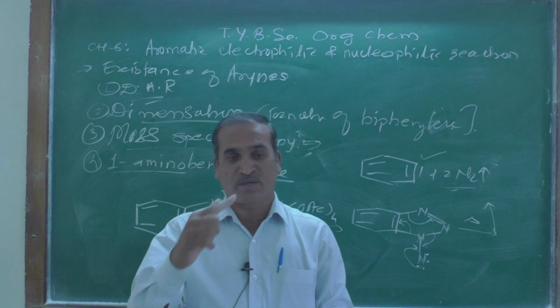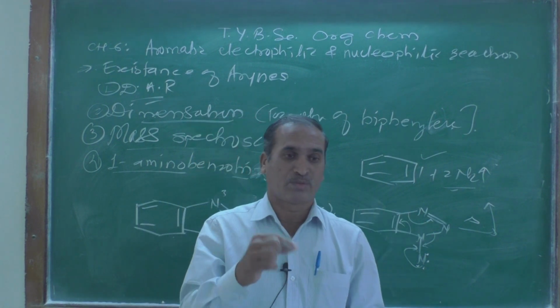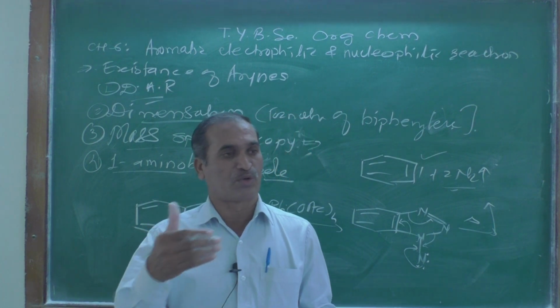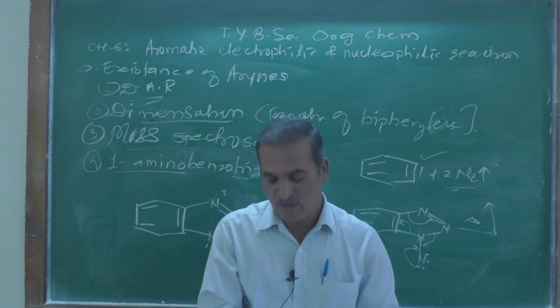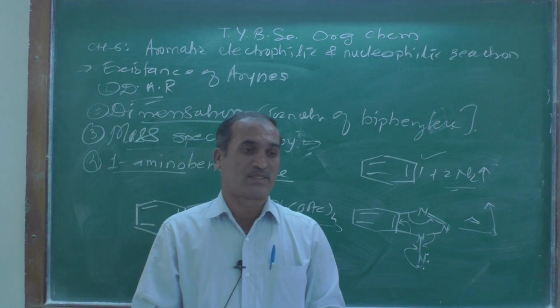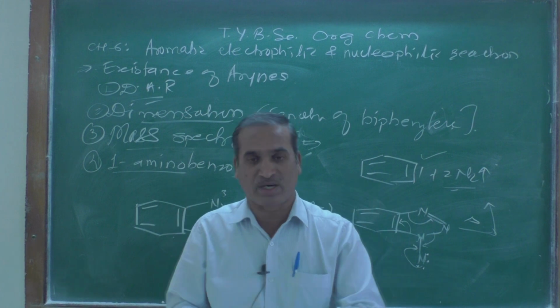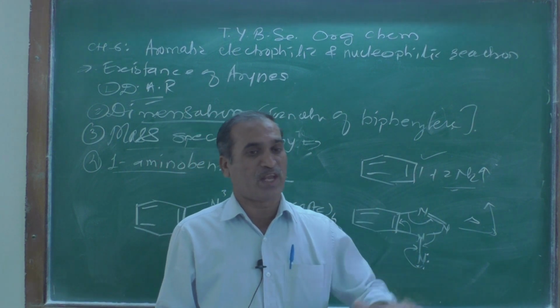Number one, benzyne is treated with furan and undergoes a Diels-Alder reaction; under acid catalyst it produces alpha naphthol, which proved that there is a formation of the benzyne intermediate. The second example is that benzyne itself undergoes self condensation and produces biphenyl.